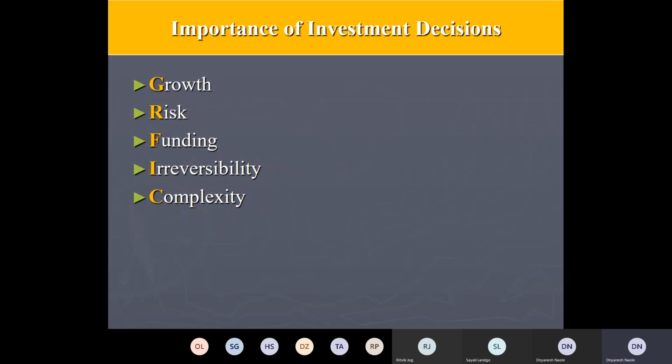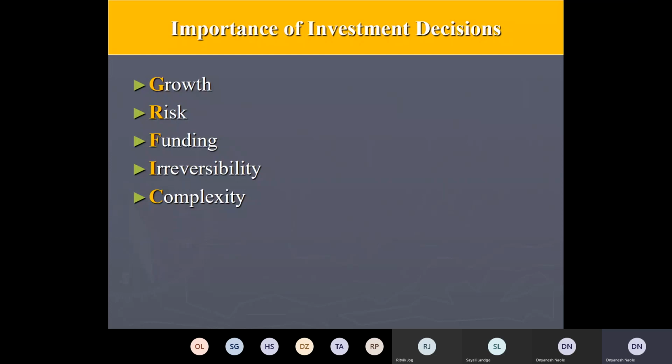So these 4 points make the investment decisions very important. 5 points. Now we discuss a little bit on what the various types of investment decisions are, just to get an idea.